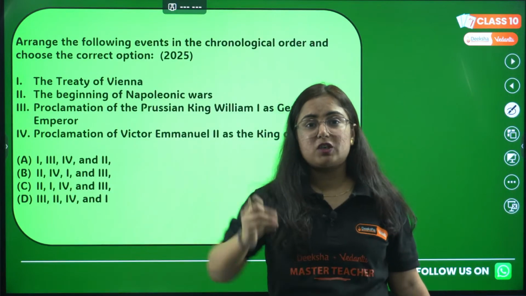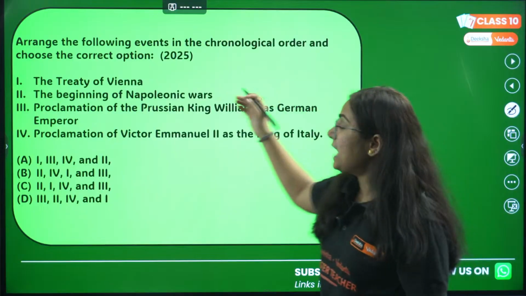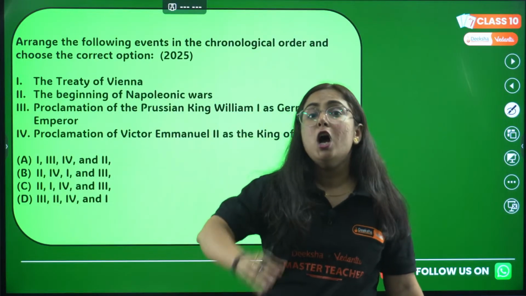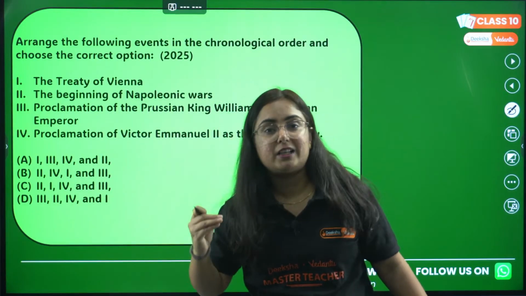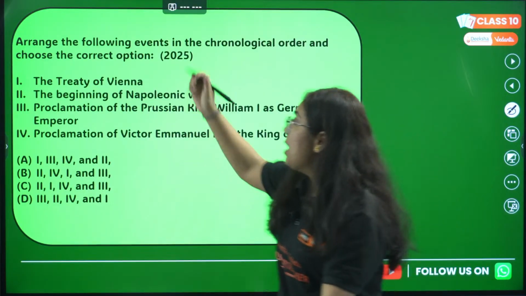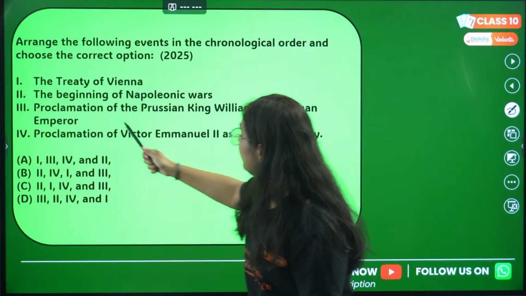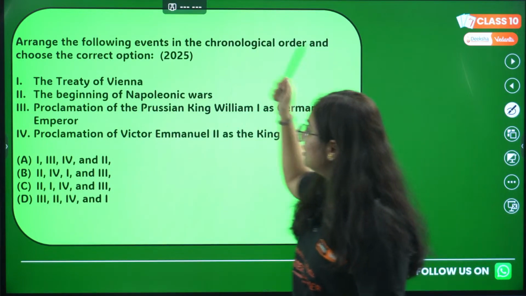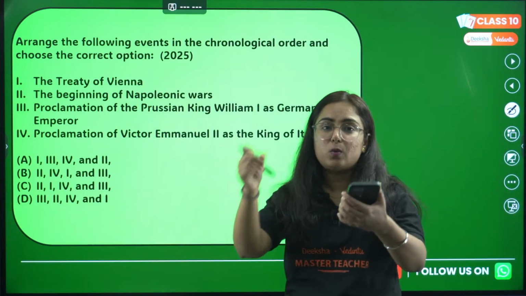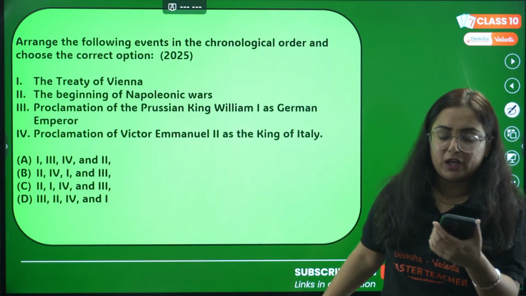Moving to the third question of the day. Now pay attention. Arrange the following events in the chronological order and choose the correct option. In 2025, the same year, in another paper we have seen so many of these chronological order pattern questions. This makes them important and necessary for our practice. Point number 1, the Treaty of Vienna; the beginning of the Napoleonic Wars; proclamation of the Prussian King William I as the German Emperor; and proclamation of Victor Emmanuel II as the King of Italy. Now this one is a little tricky because we have German unification and Italian unification in the list.